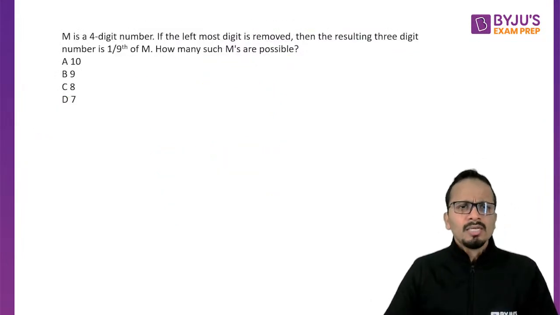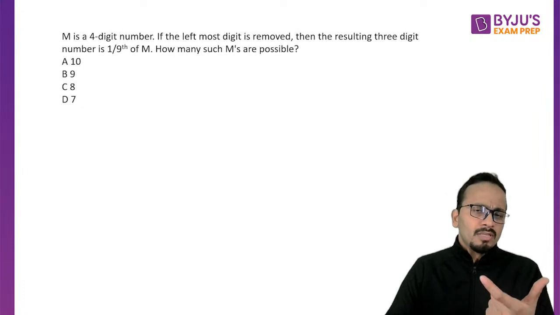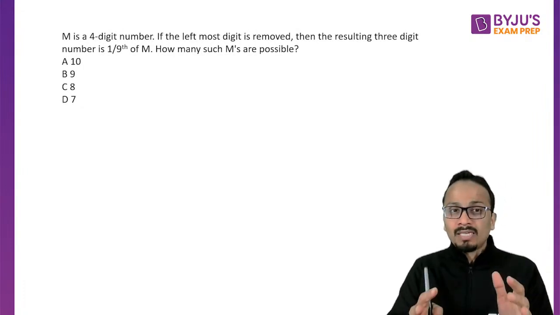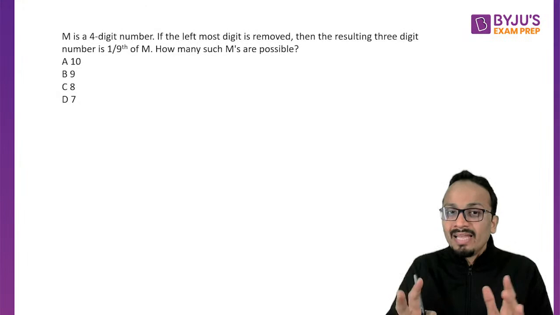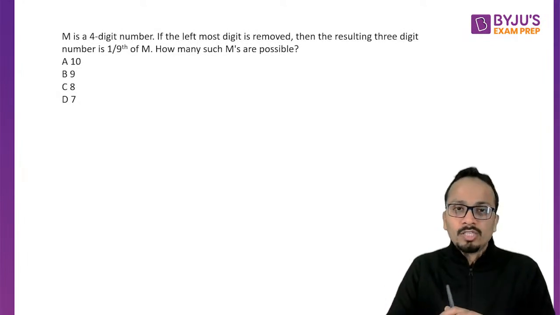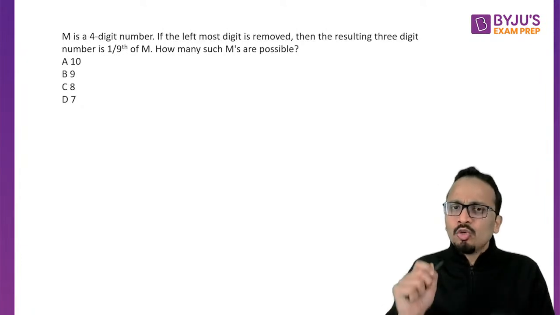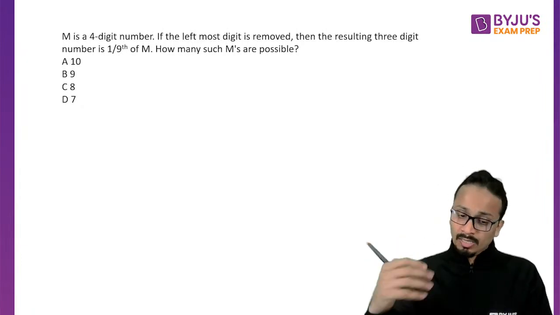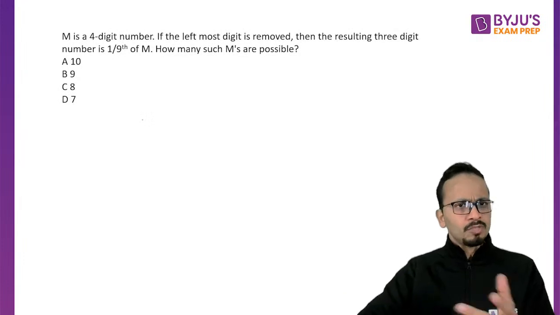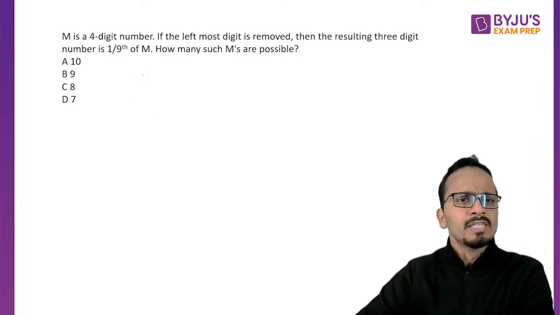After reading, I will say that the length of this question is less, but it will be a little lengthy at the time you start solving it. So initially, in the first round, I would decide to leave these types of questions, but definitely today we are going to solve it. So M is a 4-digit number.